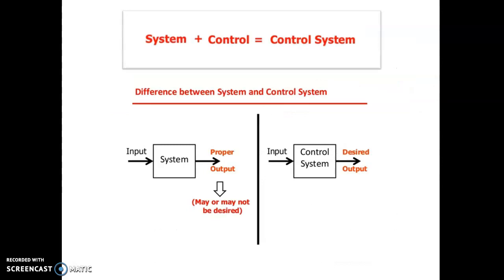So system plus control. For a system, we give it input and we get some output. For example, a fan: we switch on the fan, it rotates. Control system means we give input and we want a desired output. For that we use control equipment, like a regulator in a fan, and an accelerator and steering in a car.